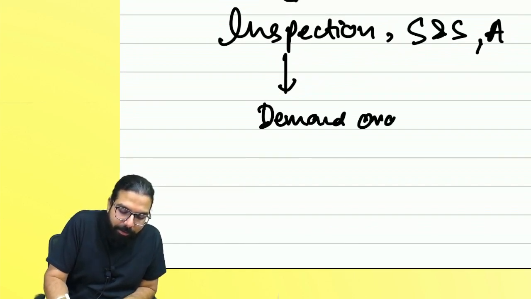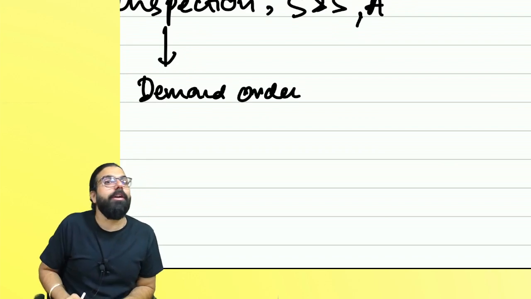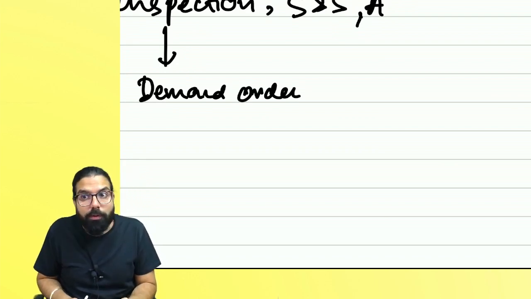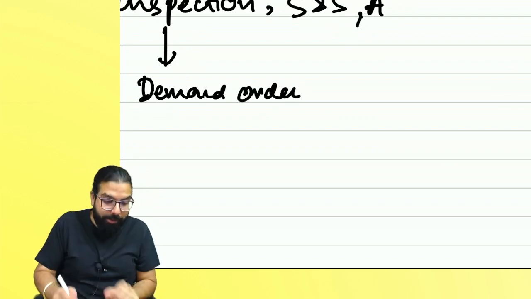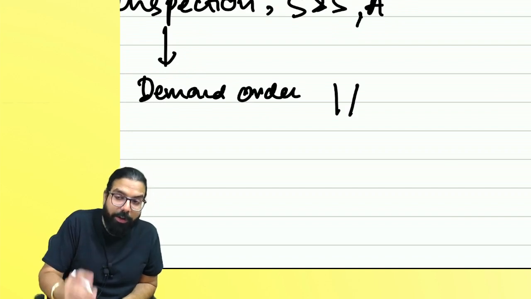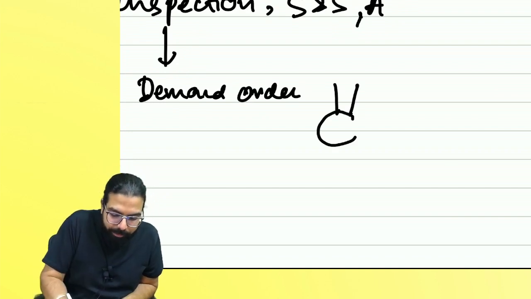Demand. Now you have to pay the demand order to the government within 3 months. Sir, if I don't pay, wait, I will draw. You know, I love drawing. Okay. Sir, what is this? Wait.